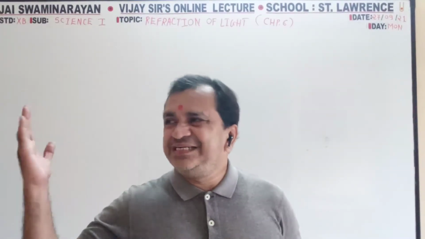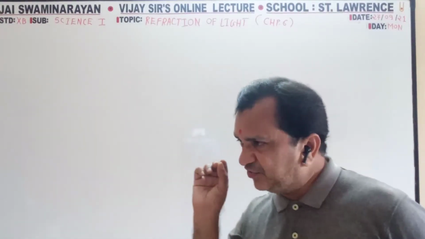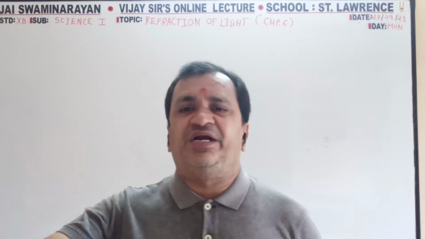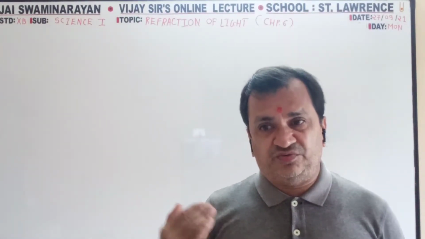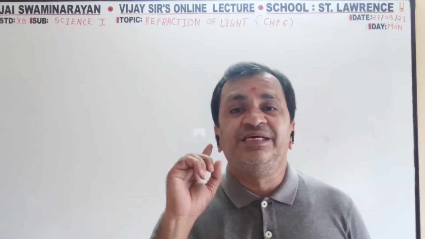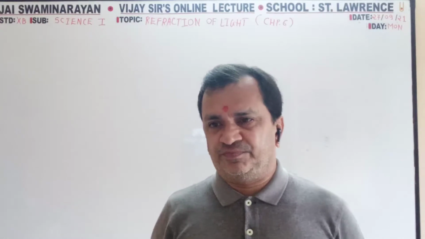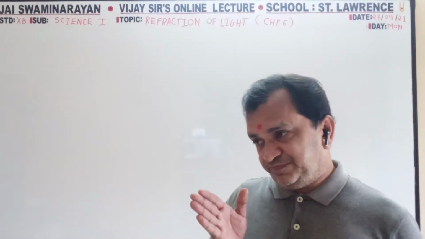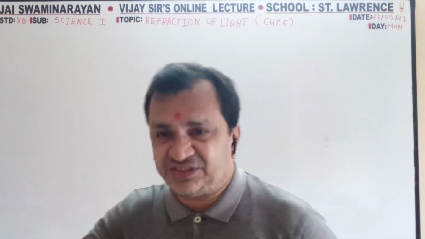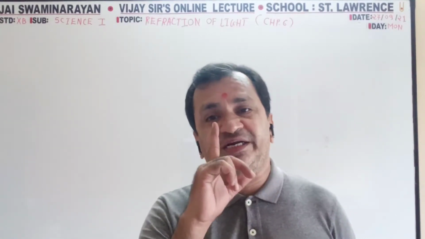From a shiny material, when a ray of light is incident and rebounds, it is known as reflection. From a transparent media, when a ray of light passes and changes direction, it is known as refraction.